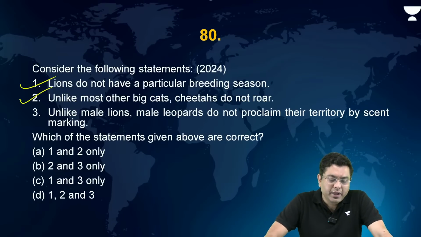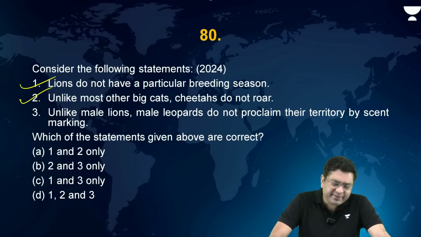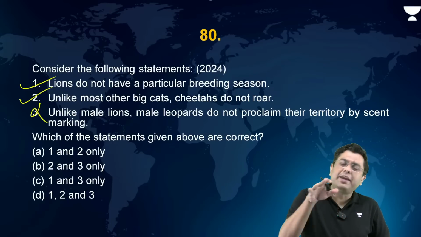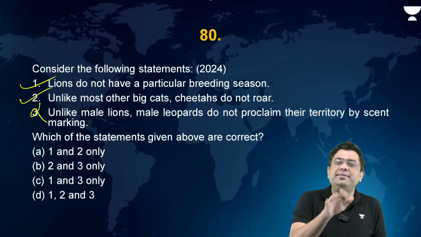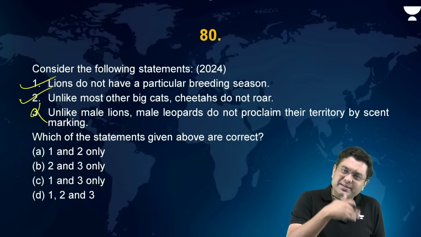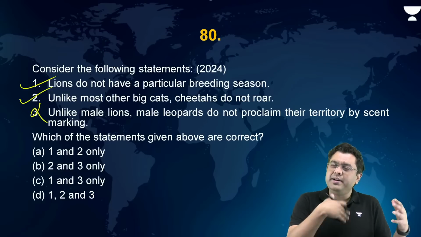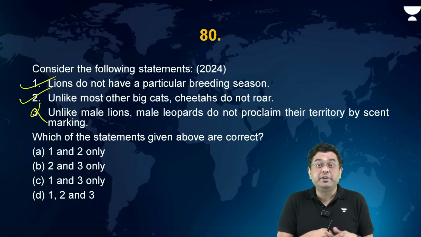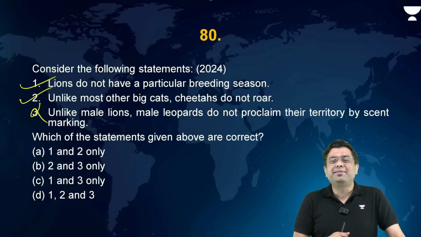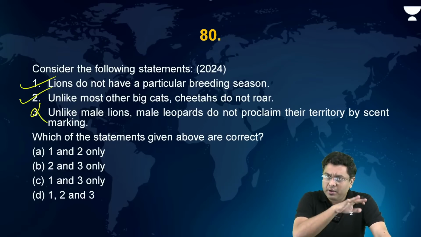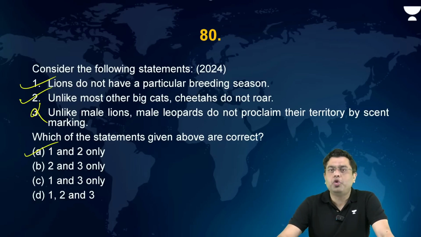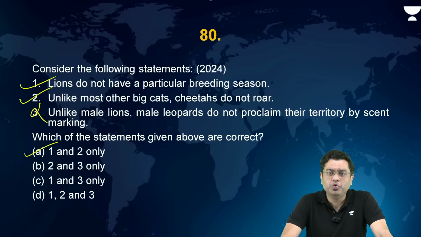Unlike male lions, male leopards do not proclaim their territory by scent marking. This is incorrect. The leopard population carries out scent marking just like all the other feline species, and that is done by cheetahs as well, which we have discussed earlier in terms of the problems faced in the cheetah reintroduction program. So scent marking was one of them. In the case of leopards as well, scent marking is important to mark the territorial reach of a particular leopard. So here statement 3 is incorrect. So automatically the correct answer is 1 and 2 only.